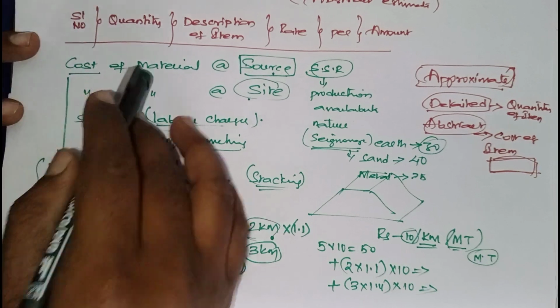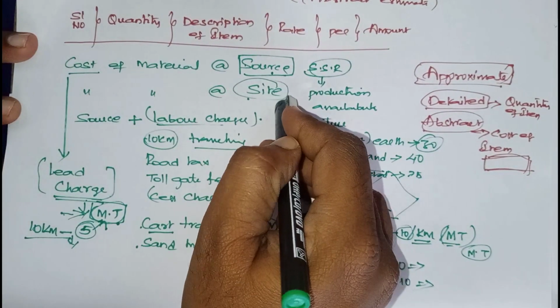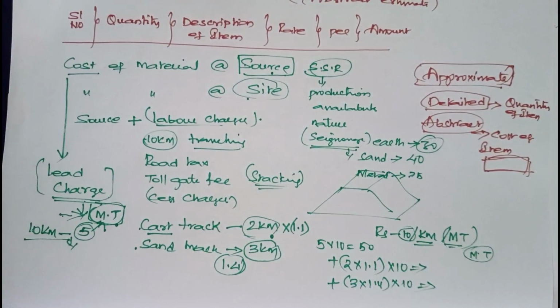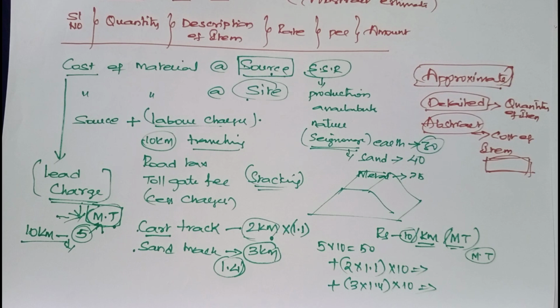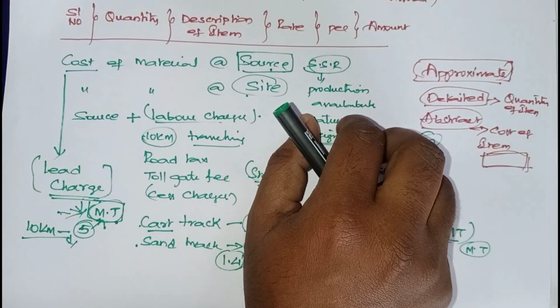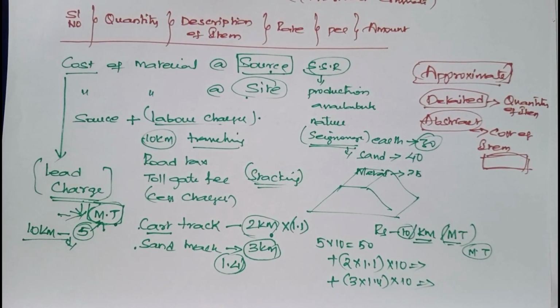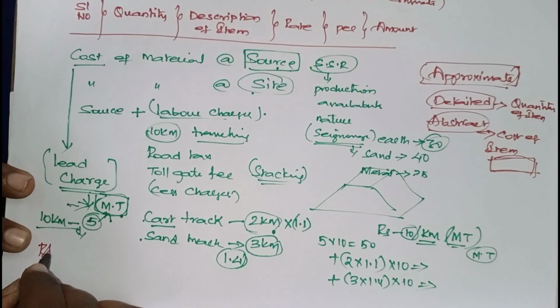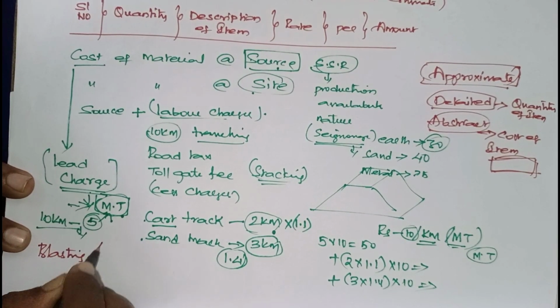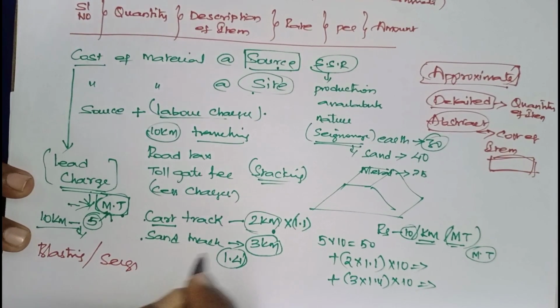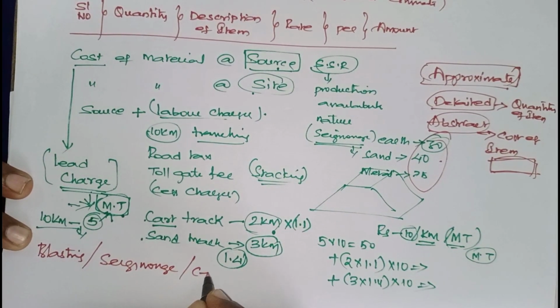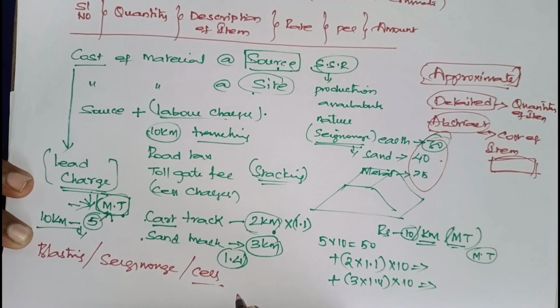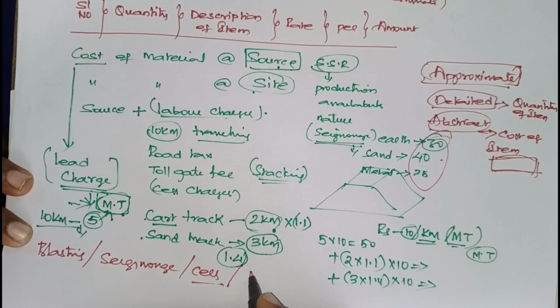What is the cost of material at source, what is material at site, and what are the lead charges, like that. Okay, and some more charges will be included. Those are nothing but blasting charges, seigniorage charges. Okay, what are those? Blasting. Why all these things? Seigniorage charges, as I told you, right? Next, some governments will be giving cess charges. Okay, next crushing charges.